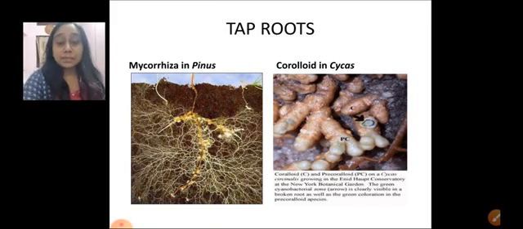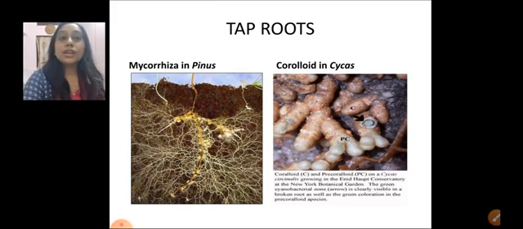Like in pine trees, the tap roots form a symbiotic association with fungi, and it is called mycorrhiza. Remember, we learned this in chapter 1 when we studied lichens. I also showed you mycorrhiza, although it was not in that chapter. Mycorrhiza is a symbiotic association between fungi and roots of higher plants. One of the higher plants is Pinus.